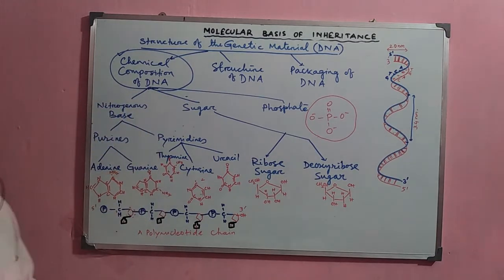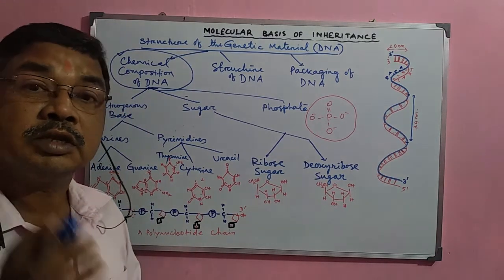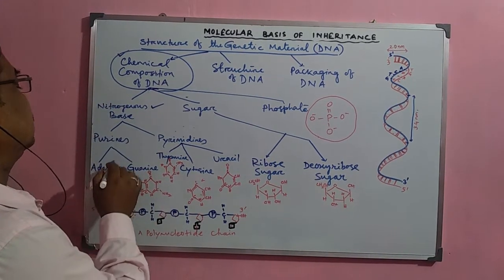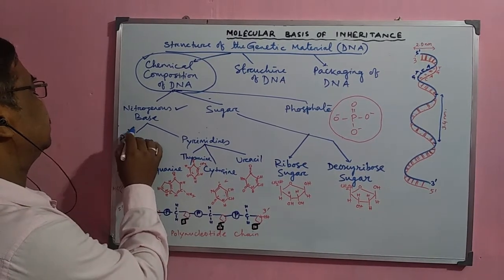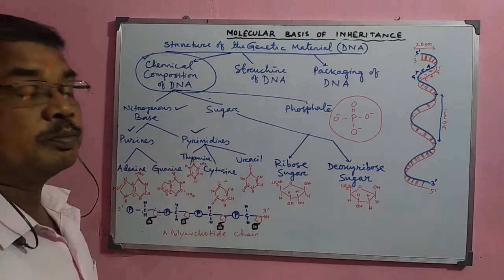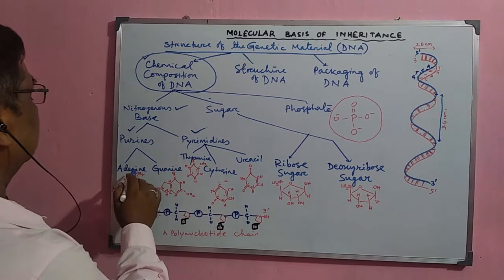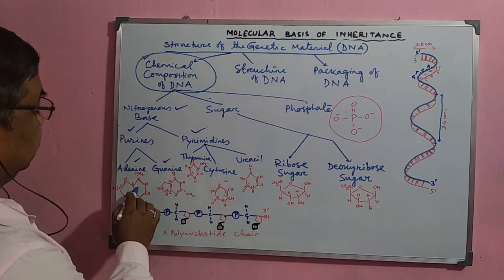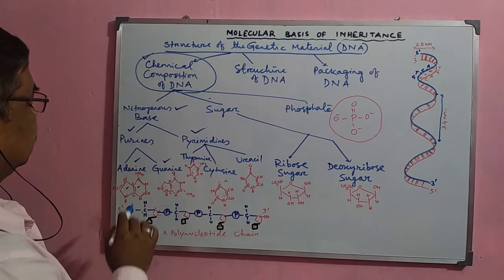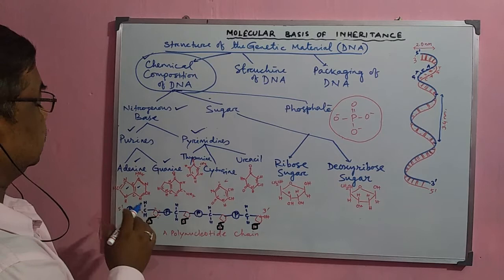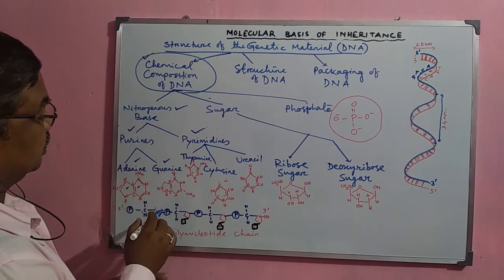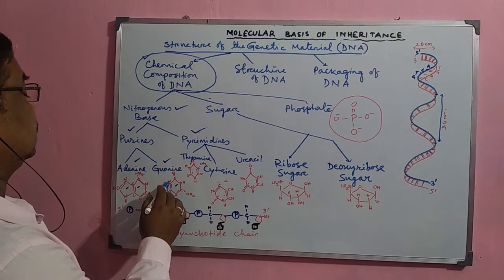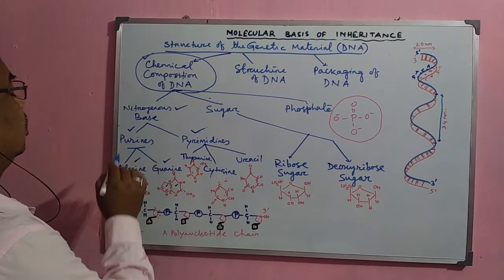Now, what are the nitrogenous bases which are present in this DNA molecule? The nitrogenous bases are nitrogenous compounds, and they consist of 2 types of bases, the purines and the pyrimidines. The purines are normally adenine and guanine. These have one hexagon and another pentagon which join together. It is a ring structure. Then guanine also has one hexagon and pentagon. So these are the purine molecules.